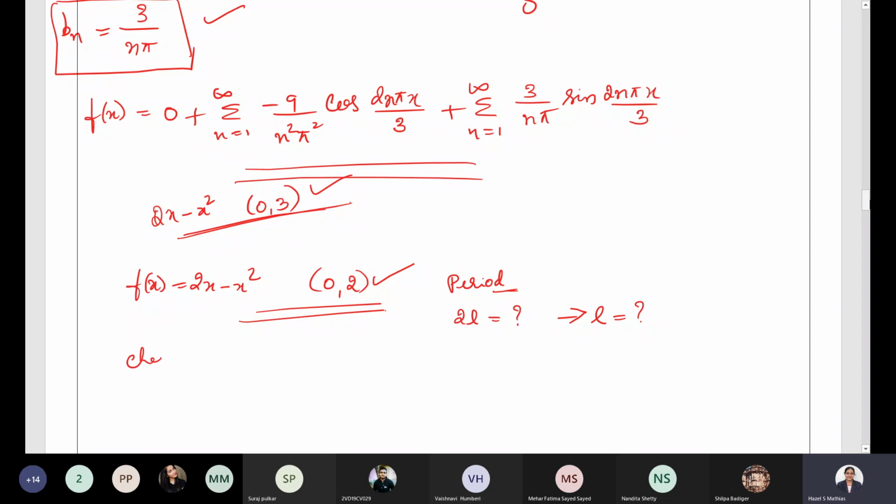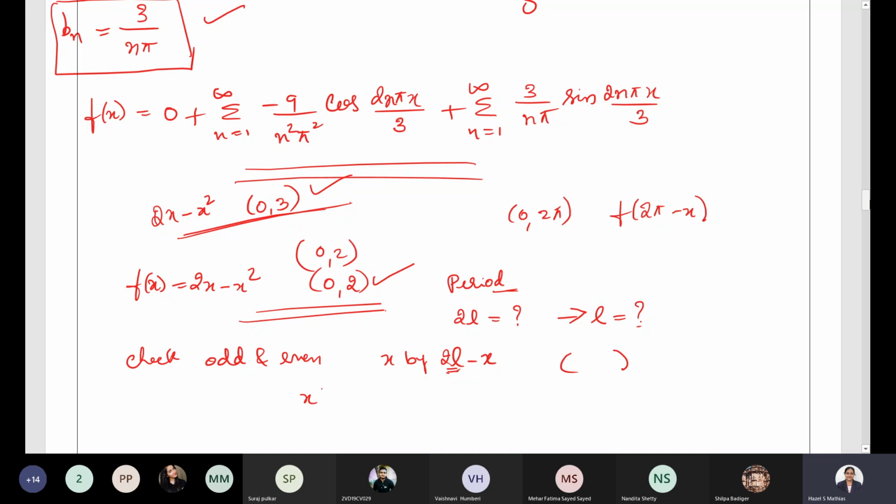Then check the odd and even nature. That is, replace x by 2L minus x, because it is of the form 0, 2. Whenever you have 0, 2 pi, what do you do? You replace x by 2 pi minus x. Similarly, 2L minus x. Substitute this L, whatever you get, and replace x by this term. Then check for odd and even nature, and you know if it is even, bn equal to 0. If it is odd, a0 and an are equal to 0. So hence you have to find the Fourier series expansion.